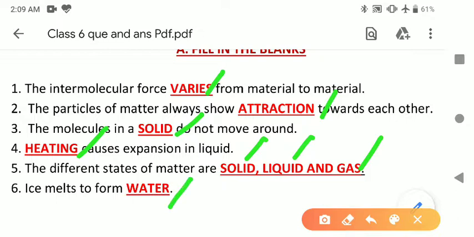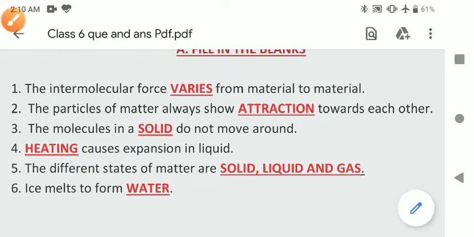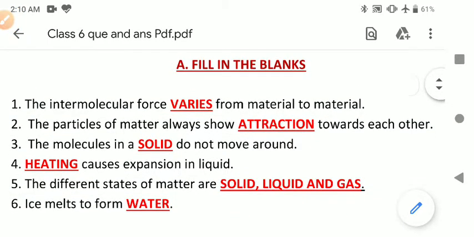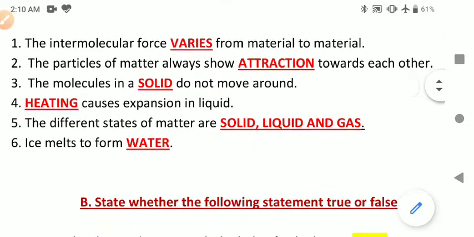So these are the answers. First one, varies. Second one, attraction. Third one, solid. Fourth one, heating. Fifth one, solid, liquid and gas. And the last one is water. So please write down each and everything. These are the answers of filling the blanks. Next.